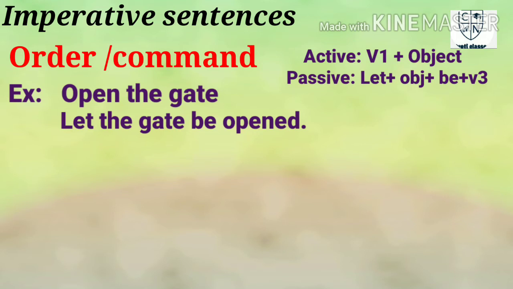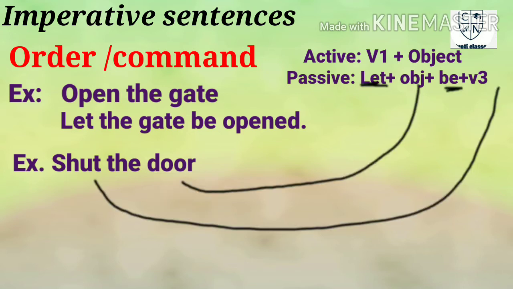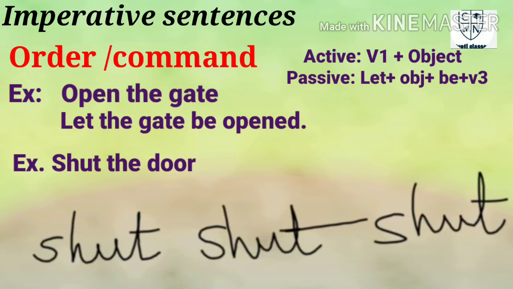Now we try another sentence. Shut the door. What's the verb? Shut, the first form of the verb here, and the door is the object. What will you do first? You will take let, then after that the object, the door. Then you must put be here. While you are ordering or commanding someone in a passive sentence, you will put be after the object. Let, object, be and the third form of the verb. The third form of shut is shut. Let the door be shut.